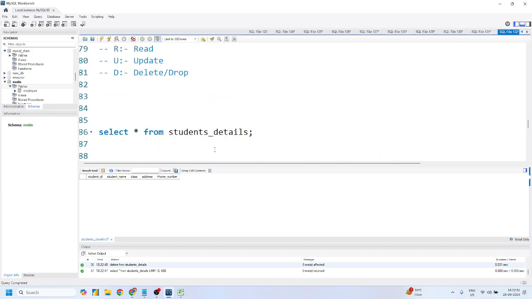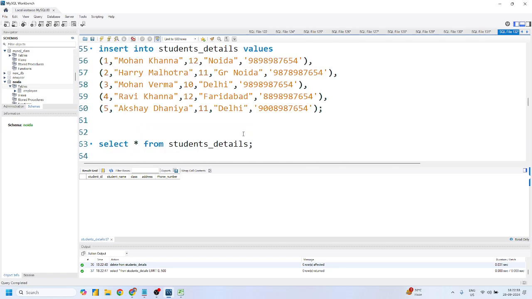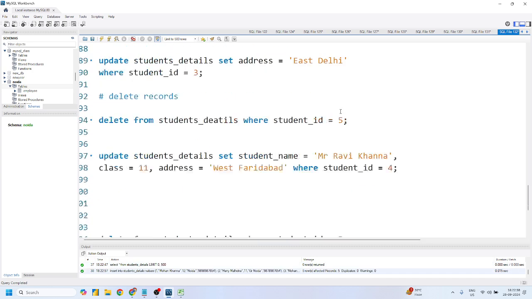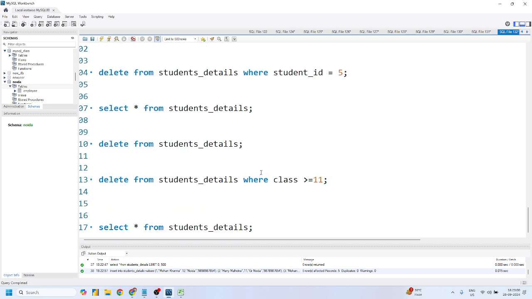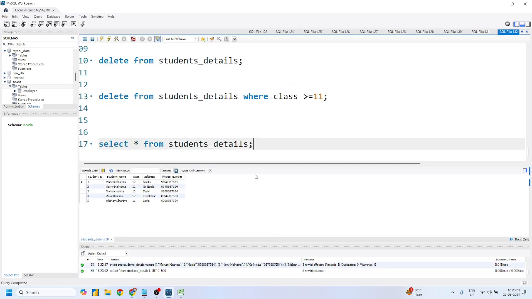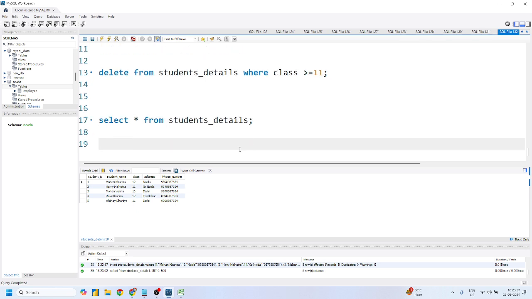Mohit, any doubt? Suppose I again want to insert all the records, just hit Control and Enter. It will run all the insert commands, and if you run select star from student details, it will give you all the records. Truncate will delete all the rows in just one go, whereas delete picks one row at a time and then deletes it. What is the truncate query, sir?